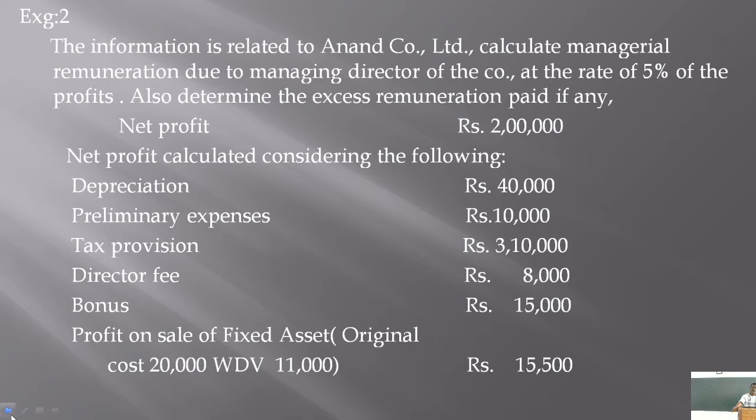This information consists of various items of expenses and also profit on sale of fixed assets.